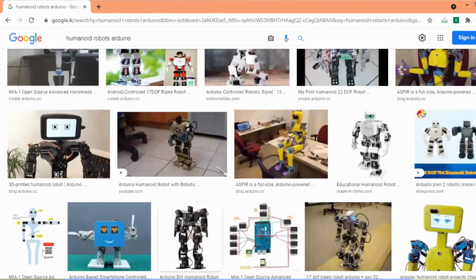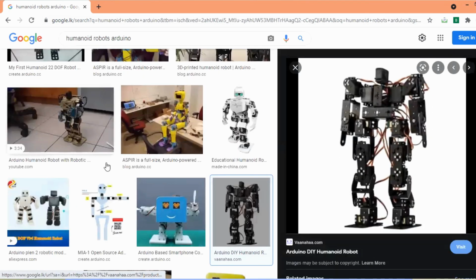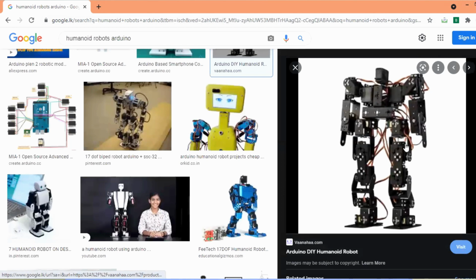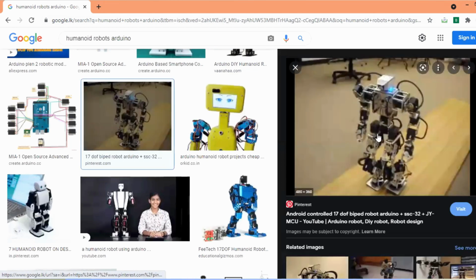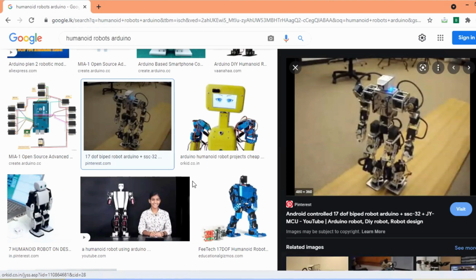See this one, this one. Now let's take this one. So this is a humanoid robot which has around 17 servo motors. Okay, 17 servo motors. This can do movements like humans.